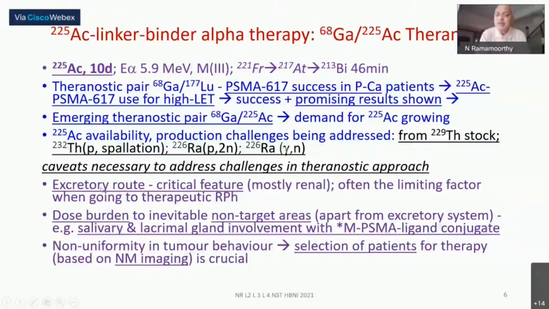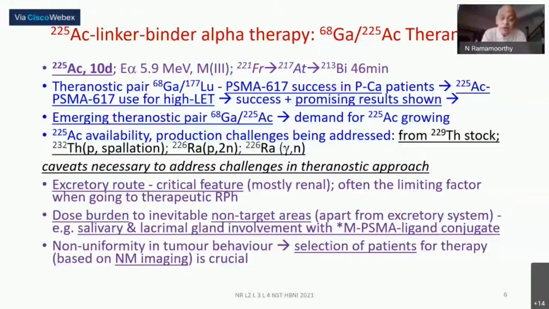With a diagnostic it doesn't always matter, whereas when you are giving a therapeutic dose, the excretory renal burden can be extremely problematic. Many patients whose renal functions are not okay will not be able to take that kind of therapy. So the critical feature will be the excretory route part, particularly considering the therapeutic doses being given to the patients. With diagnostic, this may not be an issue at all.